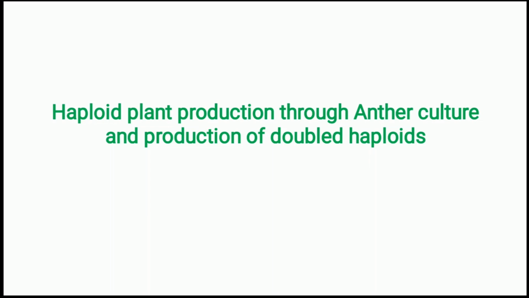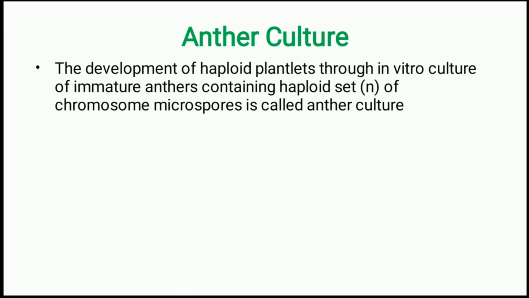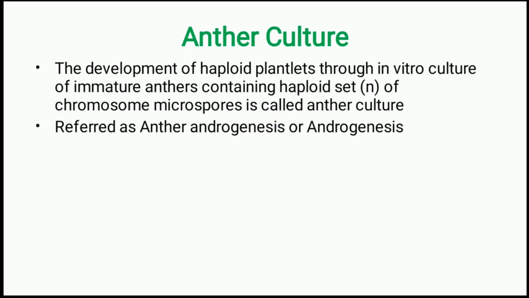Welcome to all. In this video, we will see haploid plant production through anther culture, and also we will see production of doubled haploids. So, anther culture. The term anther culture refers to the development of haploid plants through the in vitro culture of immature anthers during their stage of containing a haploid set of chromosomes in its microspores. This is also referred to as anther androgenesis or simply androgenesis.